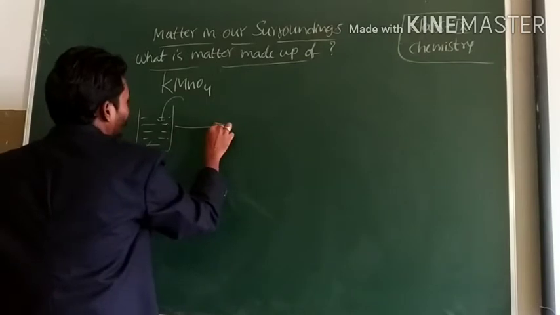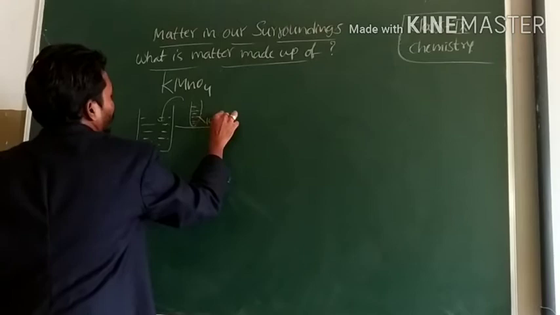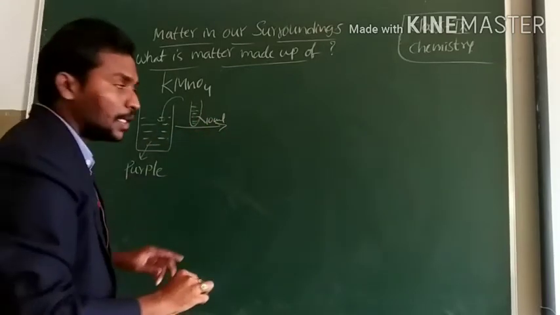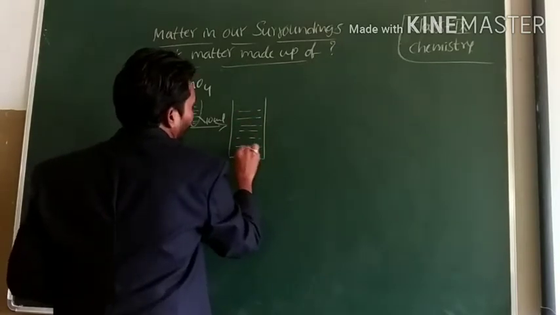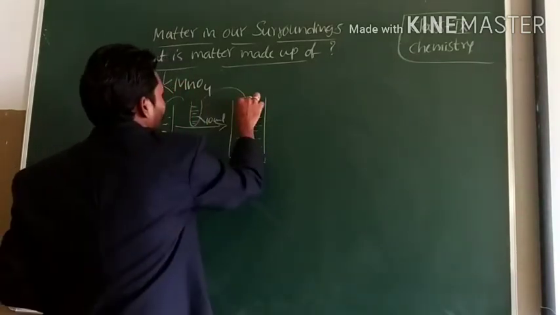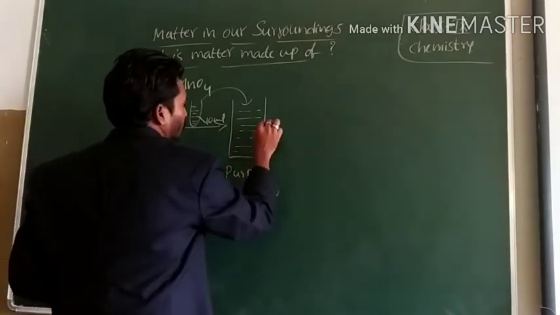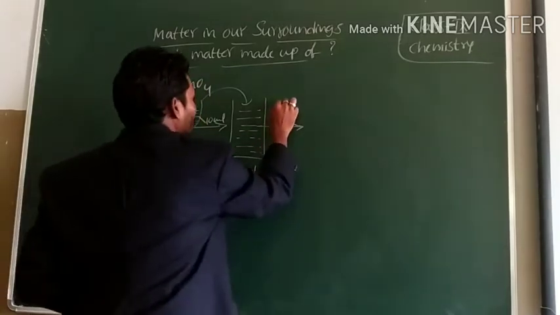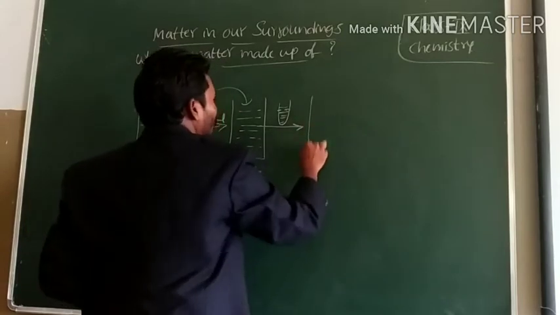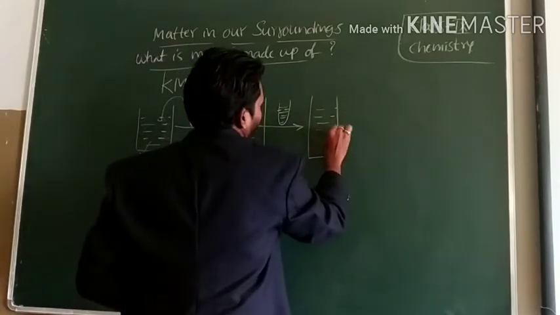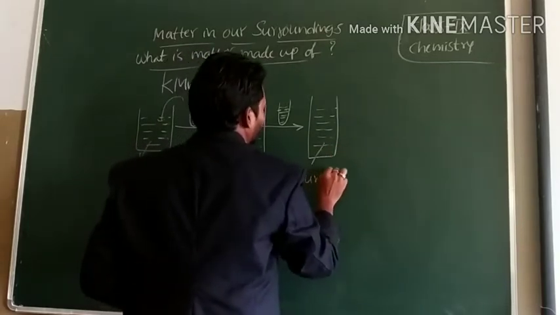Now take 10 ml of solution from the beaker with the help of a test tube. Transfer this 10 ml of solution to another beaker which contains 100 ml of water. Then the solution also turns purple. Now take 10 ml of solution from the second beaker with the help of a test tube and add it to the third beaker, which also turns purple.